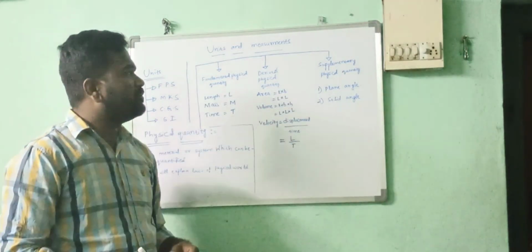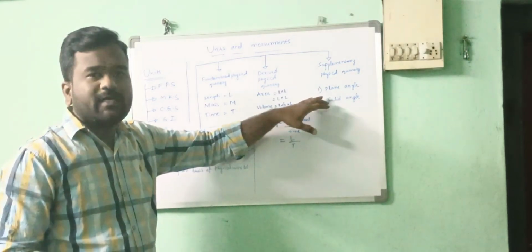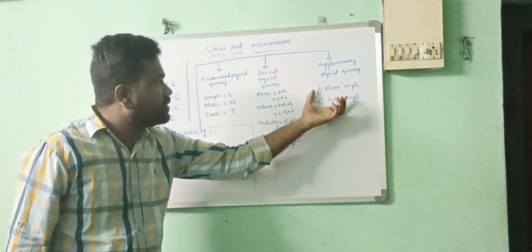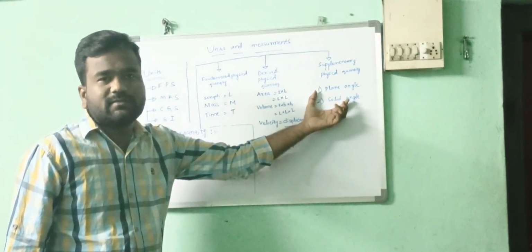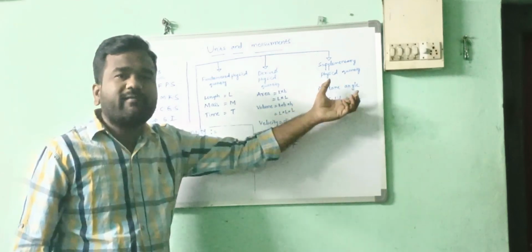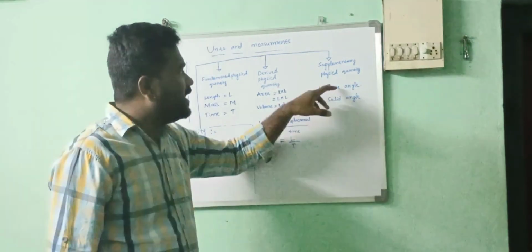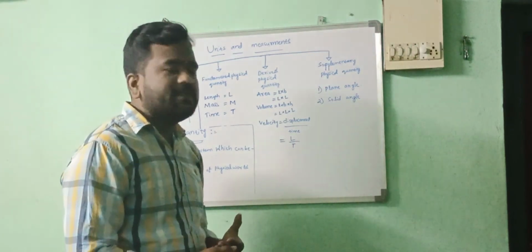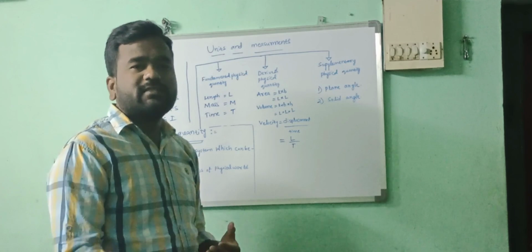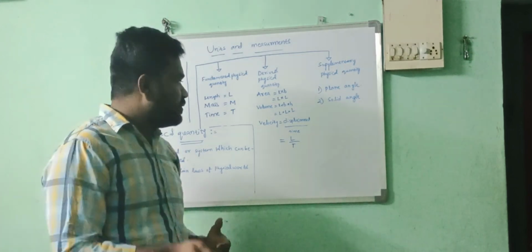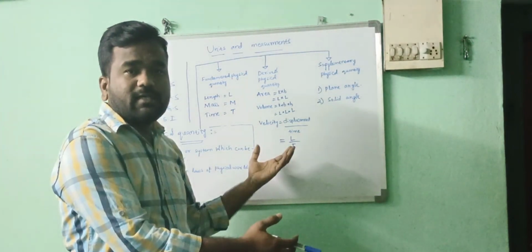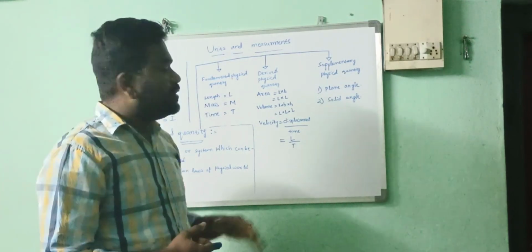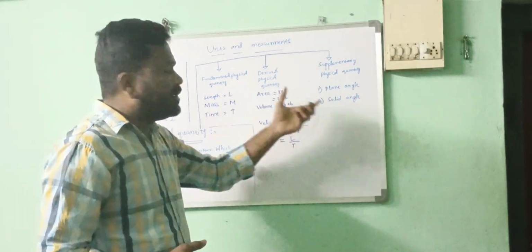Why I am mentioning them separately means they are not having dimensions. Those have dimensions, but these physical quantities are not having dimensions. Supplementary physical quantities are not having dimensions. They are dimensionless quantities. Dimensionless quantities means physical quantities which are not having dimensions. In the further concepts, we are going to learn about dimensions. Okay, I think this is clear to you.